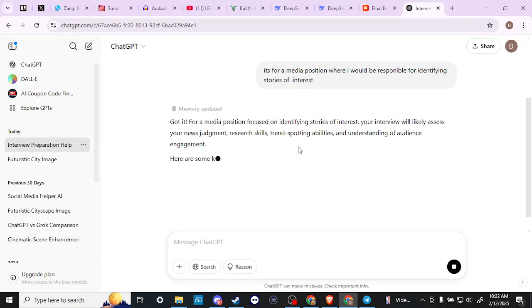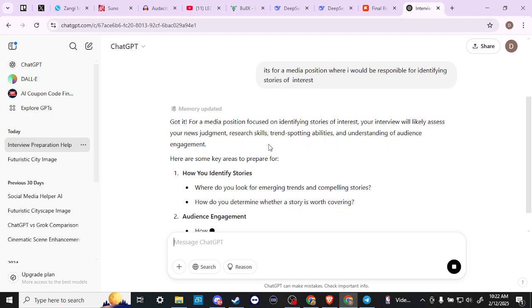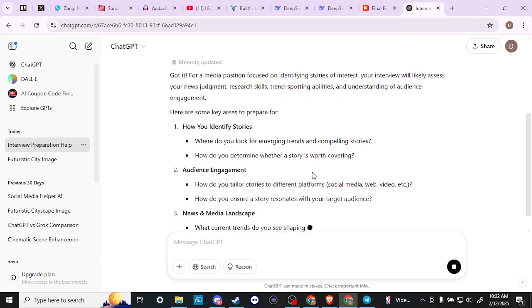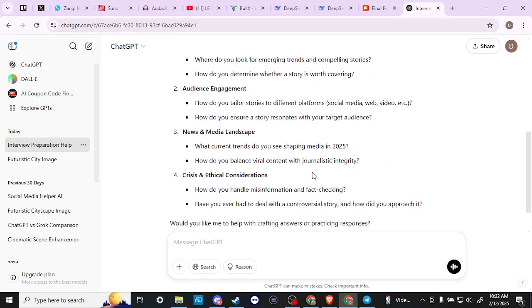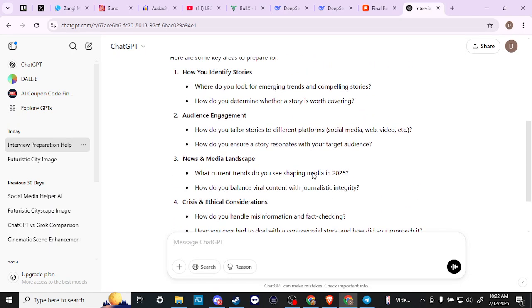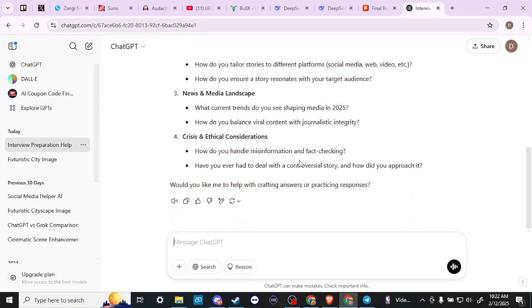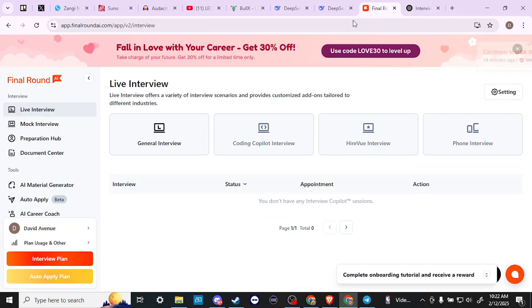And here we go. So here is now ChatGPT giving us a lot of helpful little tips that we can take a look at, and you can really spend some time here, responding to a lot of the questions that are being asked, and you can really identify something. So let's go ahead and take a look now at Final Round, and we can just go through here and see what Final Round offers.